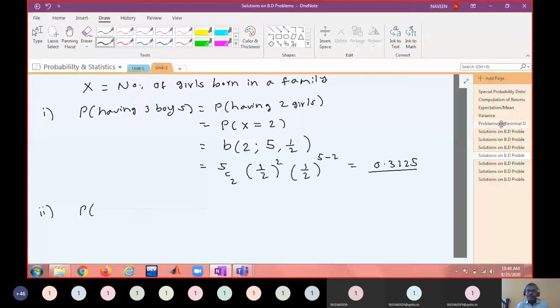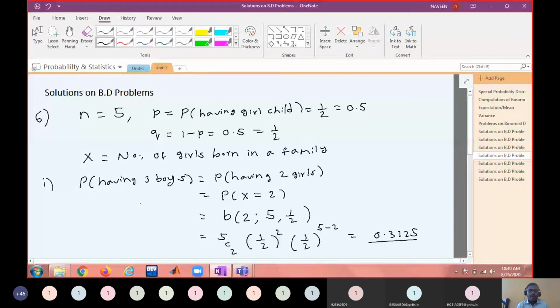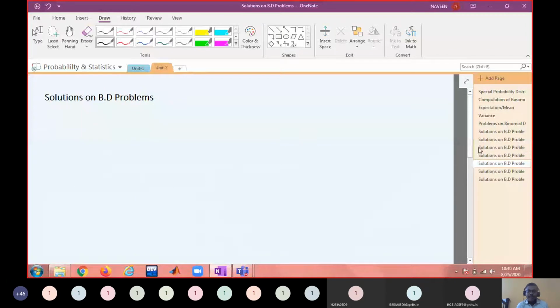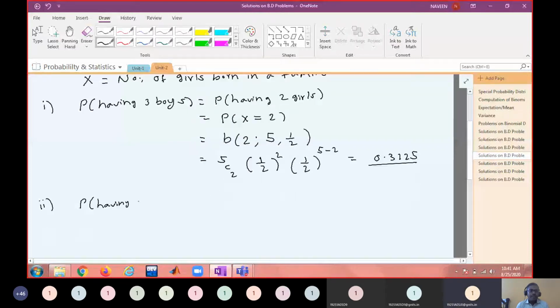5 girls, all are girls. This is easy. Having 5 girls means probability of X equals 5. Binomial of 5 girls out of 5 children.